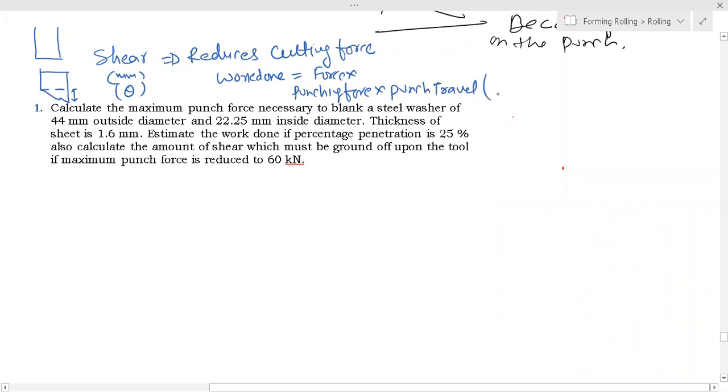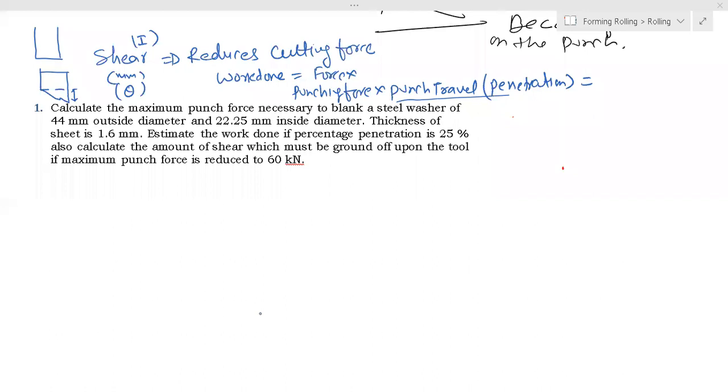Punch travel we also call penetration. And there we discussed that because of the shear, this punch travel increased, and because punch travel is more now, the punching force reduces.